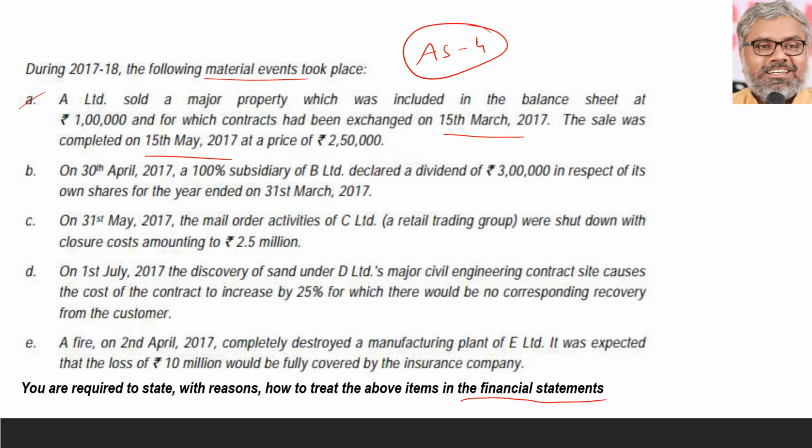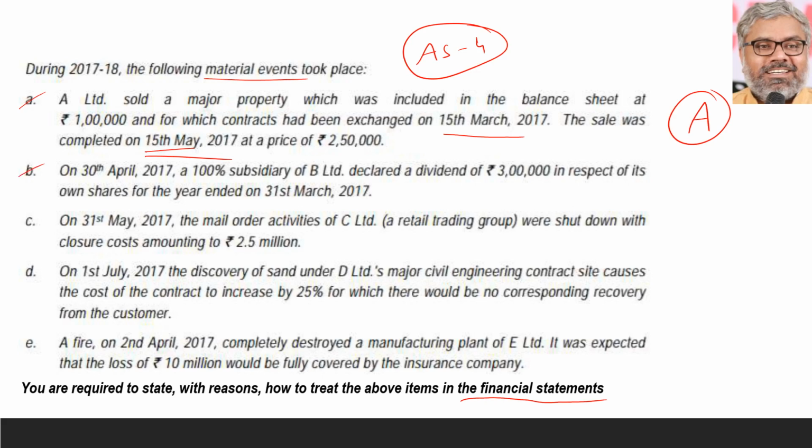First scenario, definitely it is an adjusting event. Why? Because the condition already existed on the balance sheet date, which is 31st March. That is one more assumption we have to take. And these contracts had been exchanged on 15th March itself. Sale happened later, contract already exchanged. So the condition definitely existed when the sale got completed formally on 15th May. That is only giving further evidence of the condition that already existed on the balance sheet date. Hence, it becomes an adjusting event.